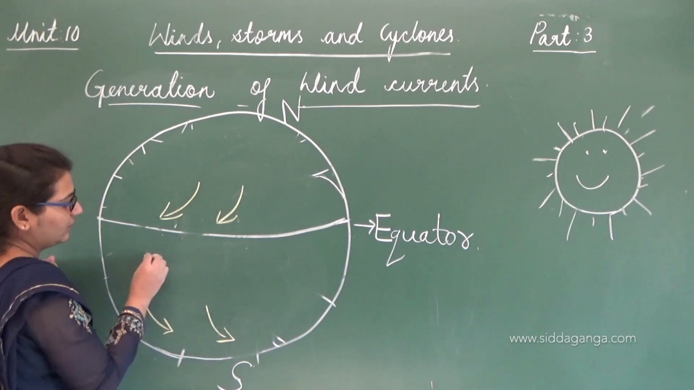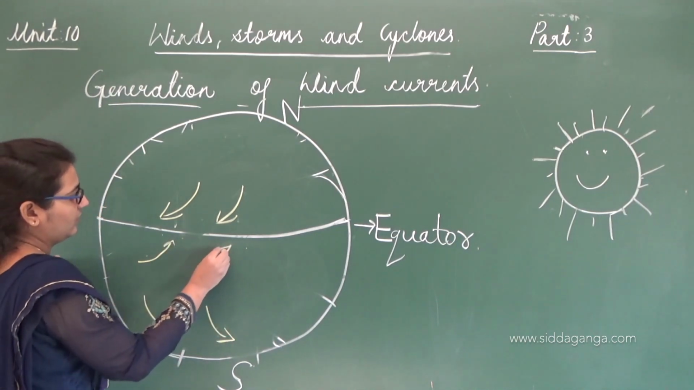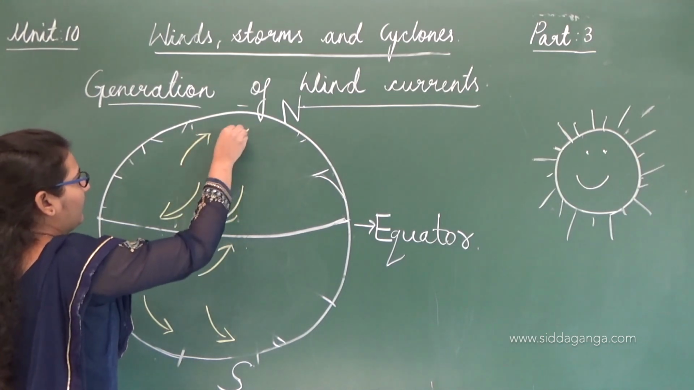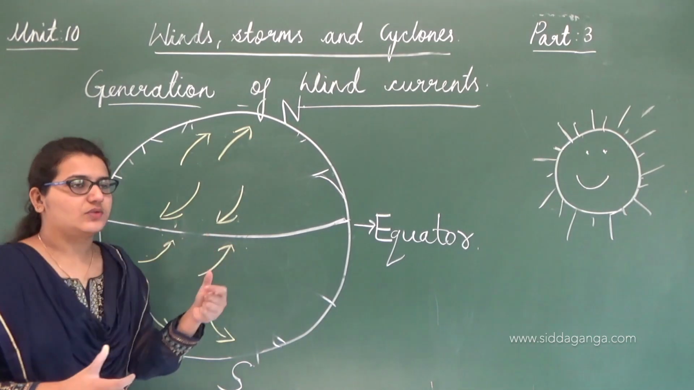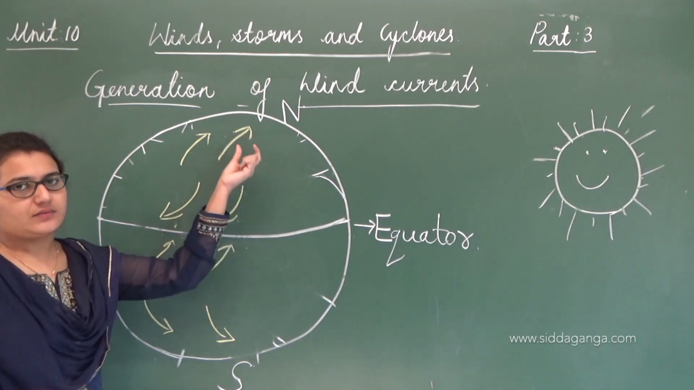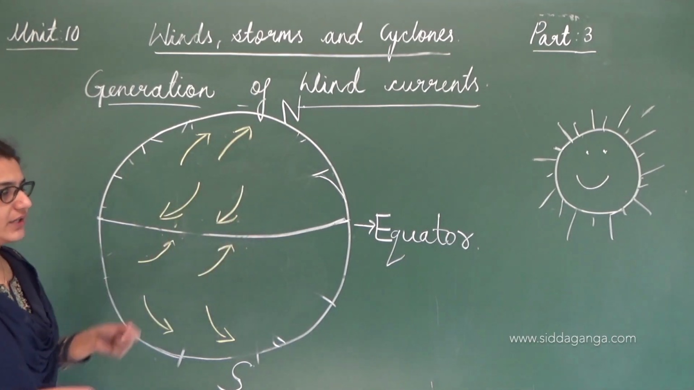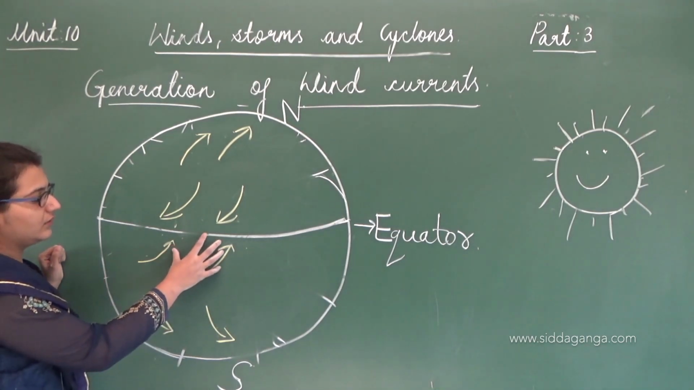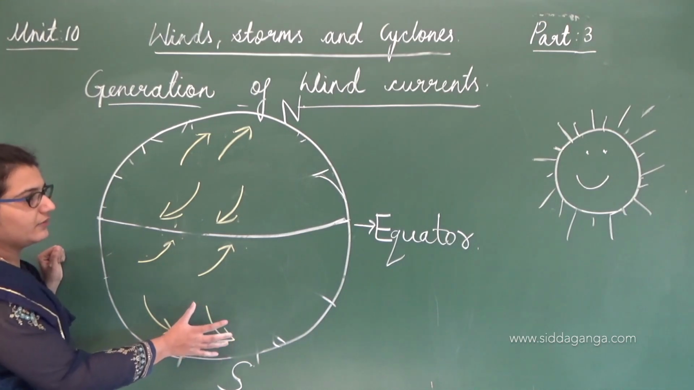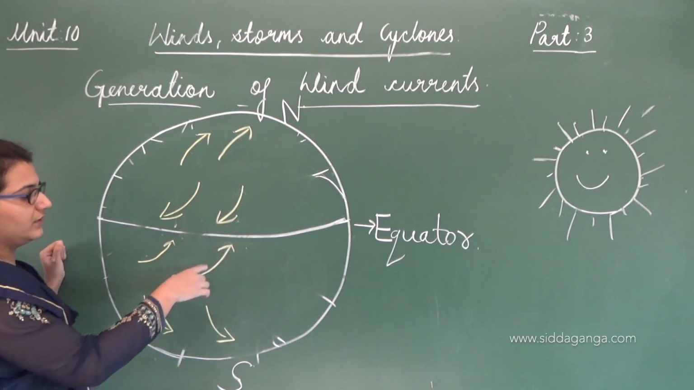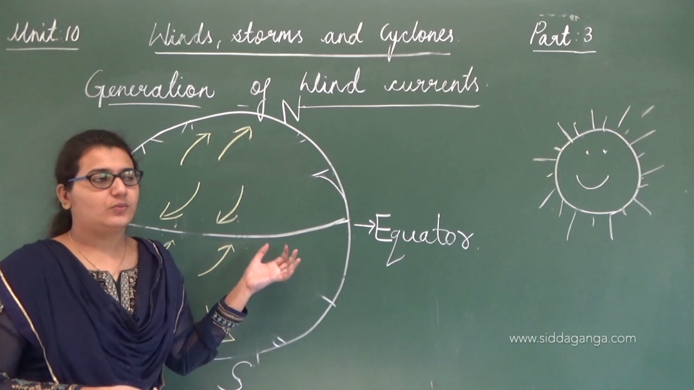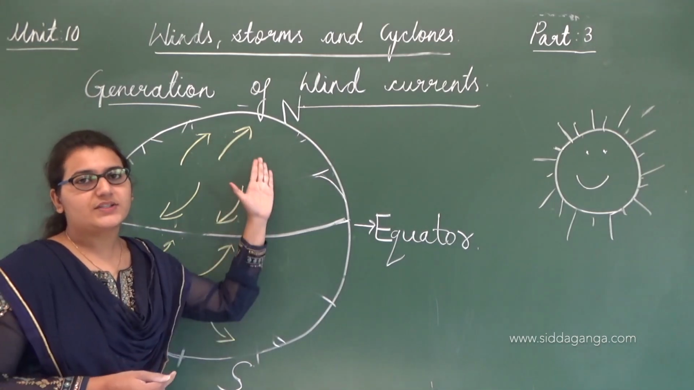And the air from the equator, see the arrow marks, it is kind of tilted. That means the air doesn't move straight away, it moves in all directions. So hot air from the equator comes to the cooler region, and the cooler region air from the polar region goes to the equator. The arrow marks are tilted because the movement of air to the north and south poles is not straight.